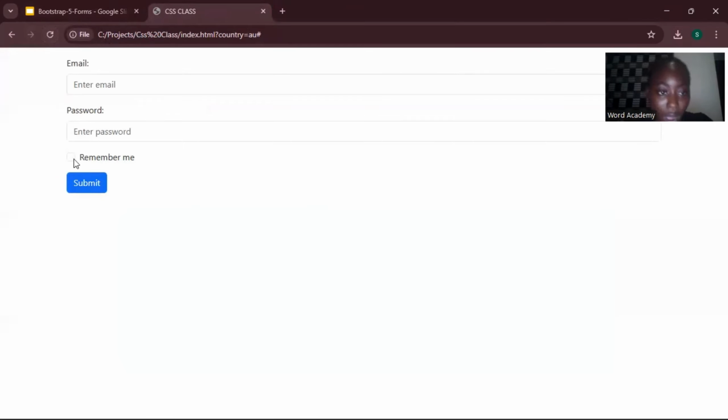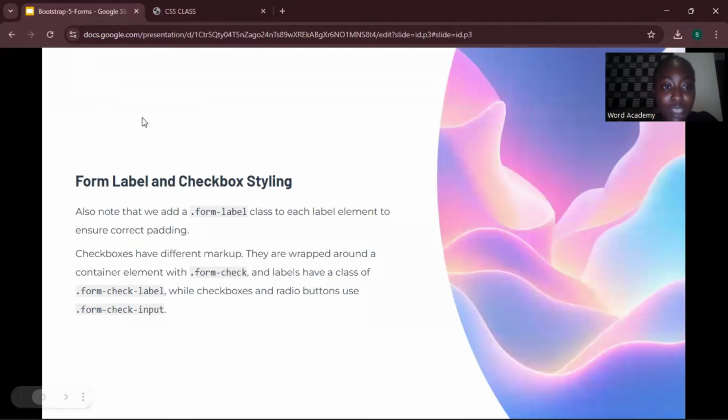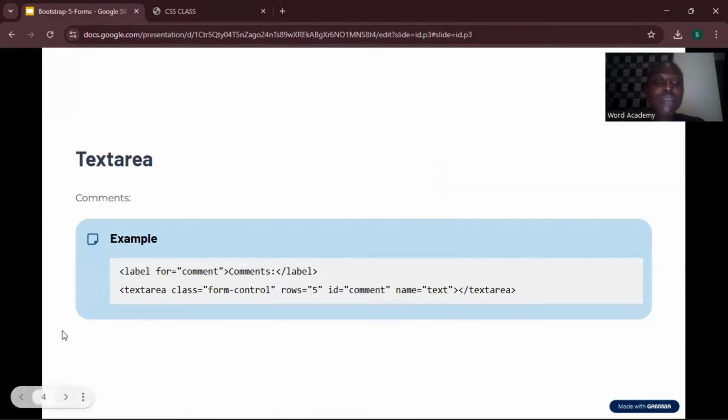So can you see this is our form, just a simple form. So let's move to the next part, which says form label and checkbox styling. Also note that we add a form-label class to each label element to ensure correct padding. Checkboxes have different markup. They are wrapped in a container element with form-check, and labels have a class of form-check-label, which checkbox and radio button use, like form-check-input. So let's move to the next part.